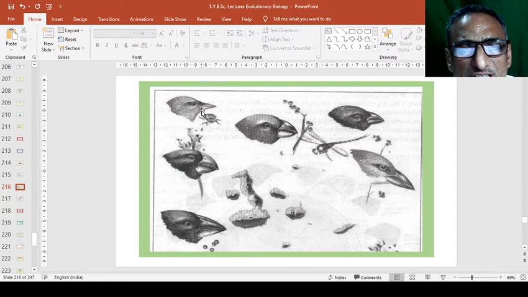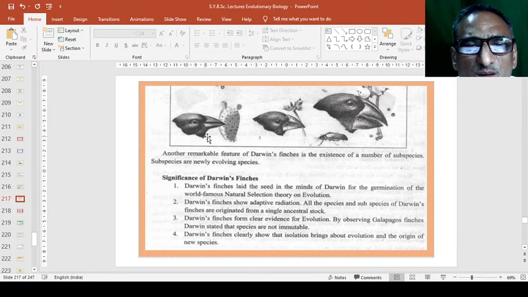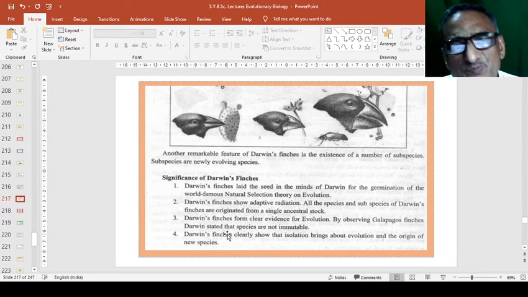You can see it is quite long but very pointed. These are the seed eater birds. These are insect eater birds. These are also fruit eater or seed eater birds. So these are the different modifications in the beaks of the finches. Then cactus eater birds, then these are the flower feeders, and these are the insectivorous birds. So these are the different modifications in the beaks, and these are the remarkable features reported by Darwin.